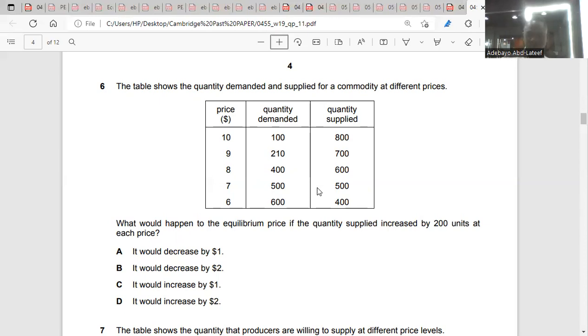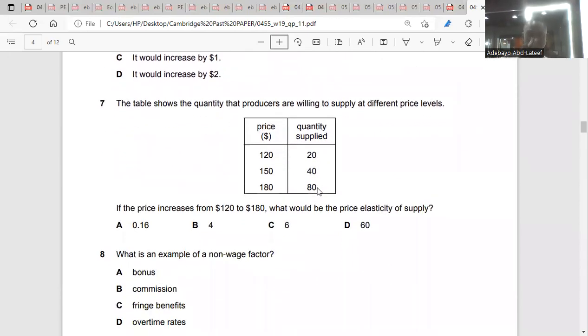Number 7. The table shows the quantity that producers are willing to supply at different price levels. Here we should find the price elasticity of supply. PES is equal to the percentage change in quantity supplied over the percentage change in price. So what's our percentage change in quantity supplied? The price increases from 120 to 180, so that means the original price.